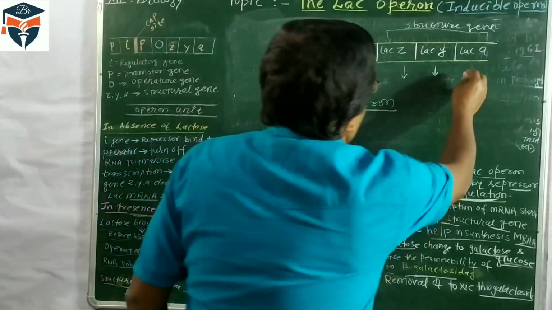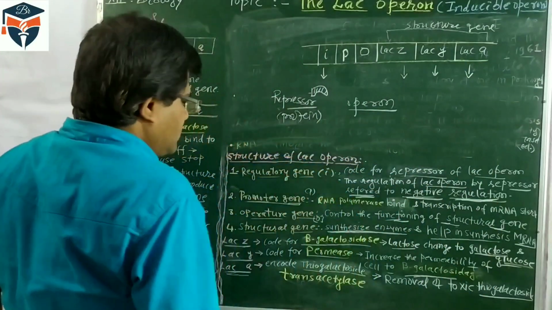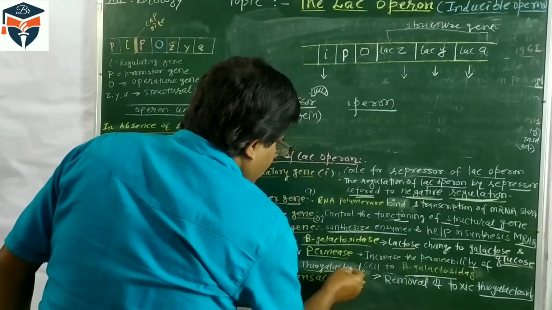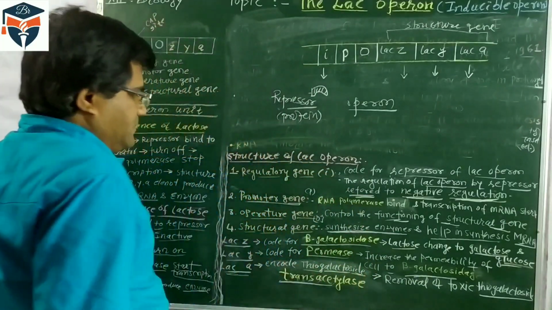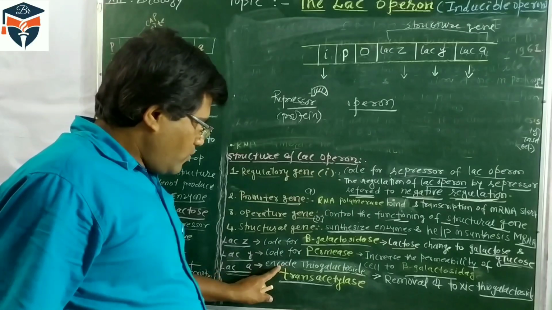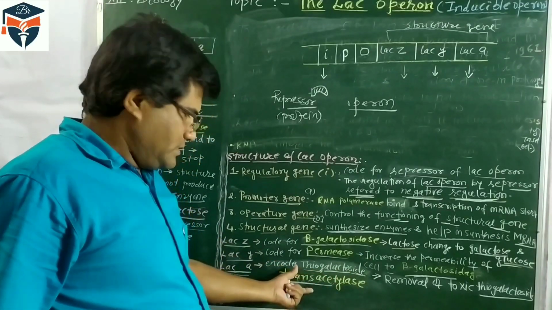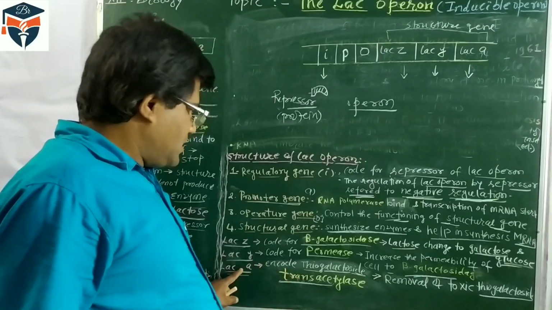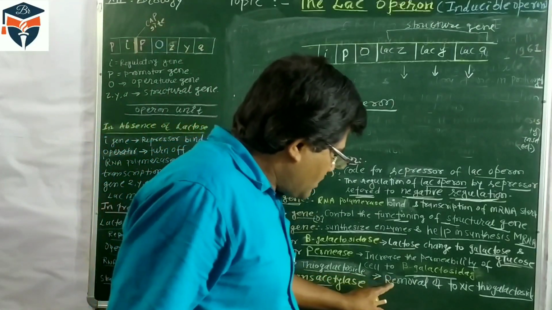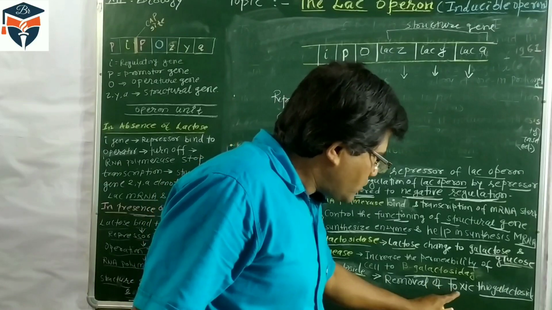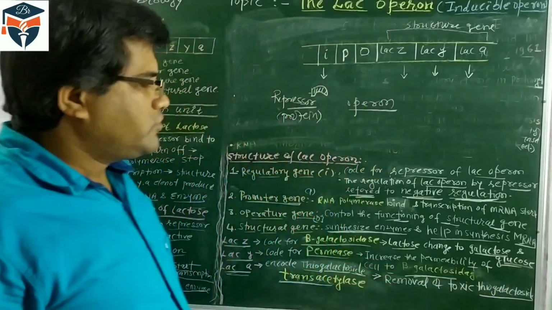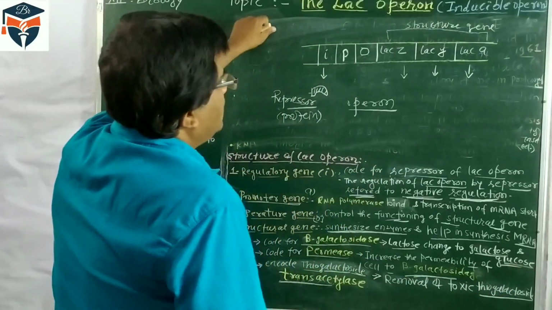And A synthesizes the enzyme thiogalactoside transacetylase. We should remember transacetylase. So this transacetylase enzyme, what happens? Removal of toxic thiogalactoside.